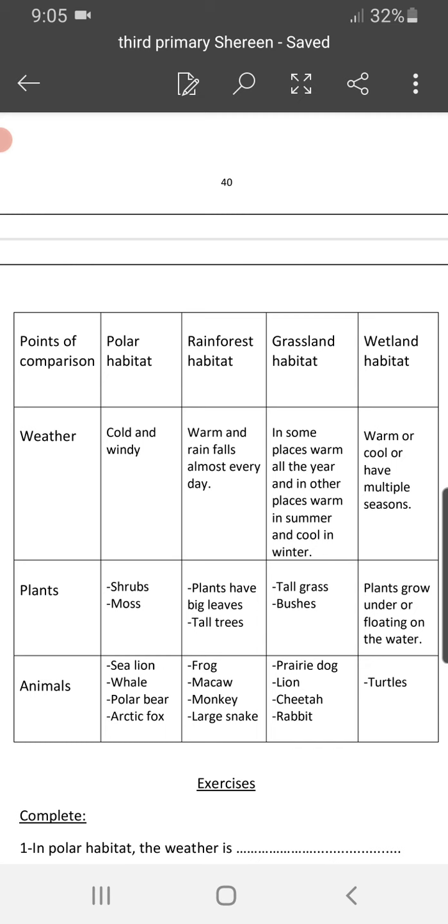Okay, in the grassland habitat, we have some animals like the prairie dog. What is the prairie dog? It's a kind of dog. I will let you see its photo, but it's different from the dogs that we know here. Also the lions and the cheetah and the rabbit. Okay, and the wetland habitat, it is full of turtles. The animals popular there are the turtles.